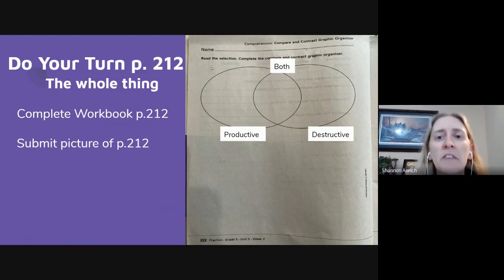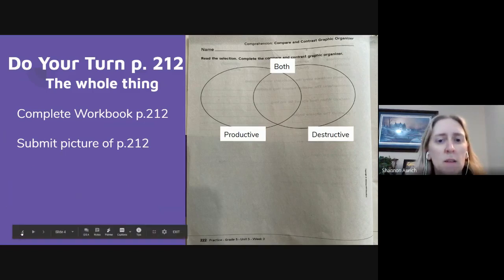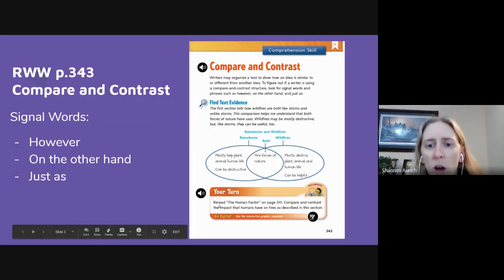And then for the left-hand side, you're going to label that circle productive. Write productive either at the top of the circle or at the bottom of the circle. Leave space in the middle for your writing. And then the circle on the far right, you're going to write destructive. In this section, you are actually going to do what was on the last page down at the bottom. Reread the human factor on page 341. Compare and contrast the impact that humans have on fires as described in this section.